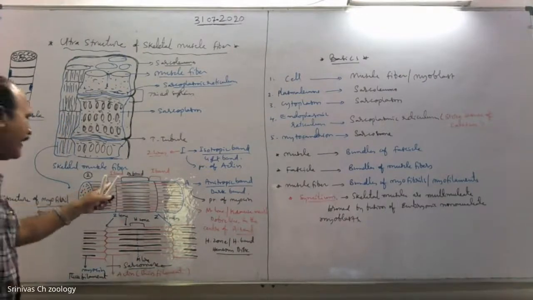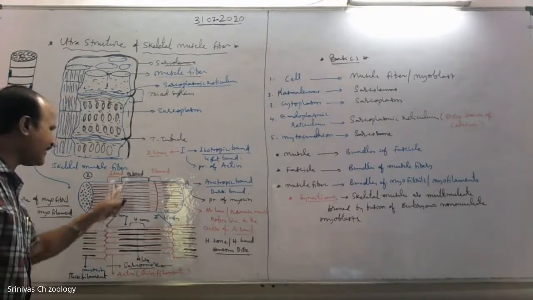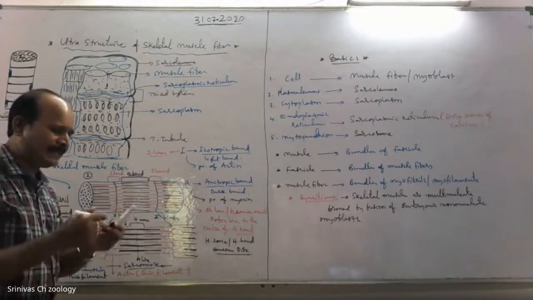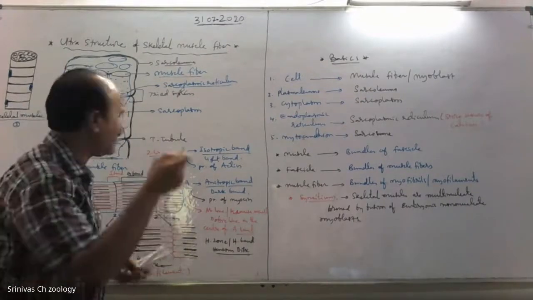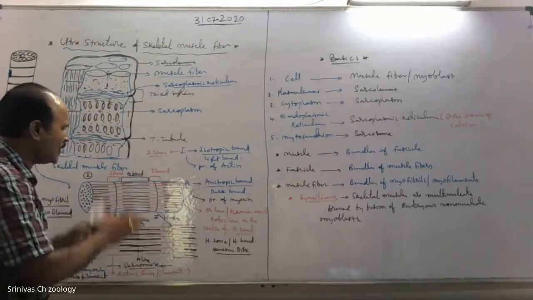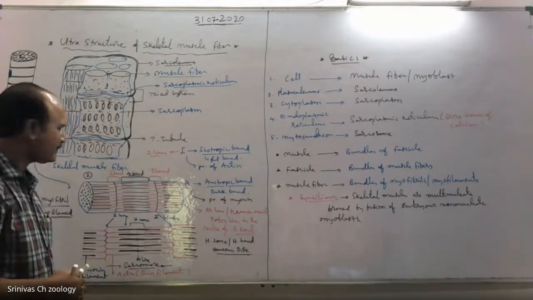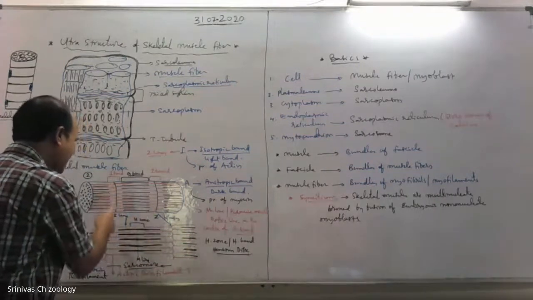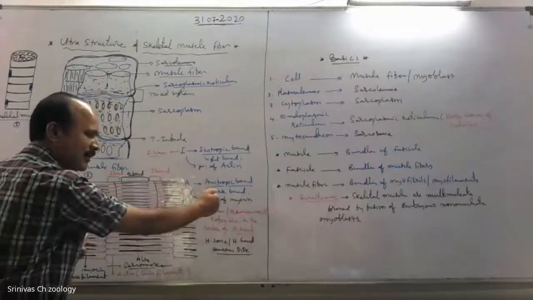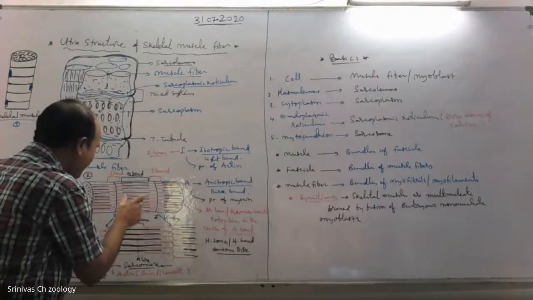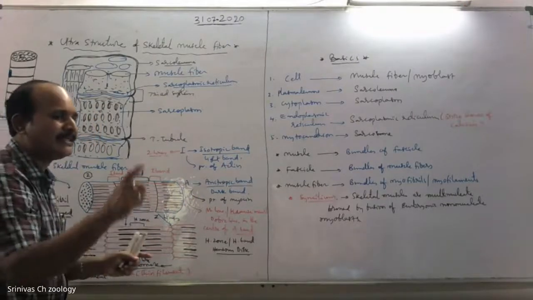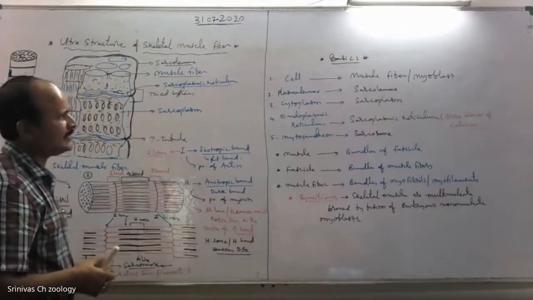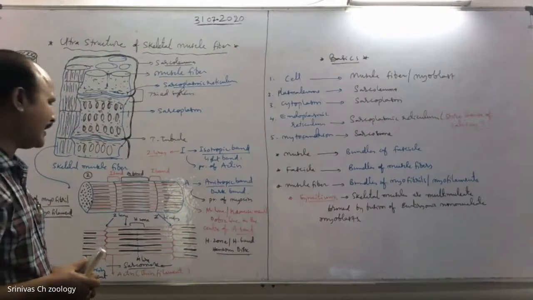In the center of I band, Z lines are present. The center of A band, M line is present. And in the center of A band, there is a less dark region called H zone or Hensen's zone, or Hensen's disk. And the region between two successive Z lines, it is one Z line, it's another Z line, and so on. See, the portion between two successive Z lines is called one sarcomere, and it is the unit of contraction. It is the unit of contraction.